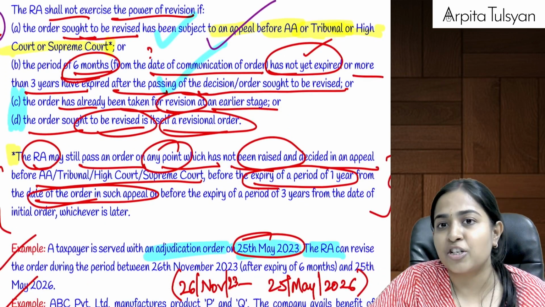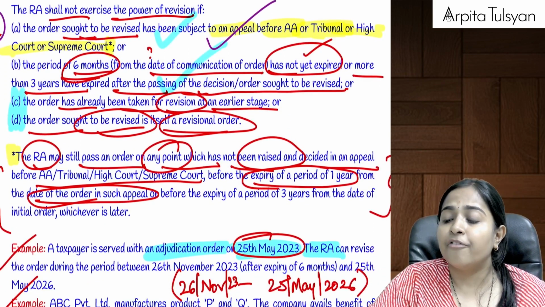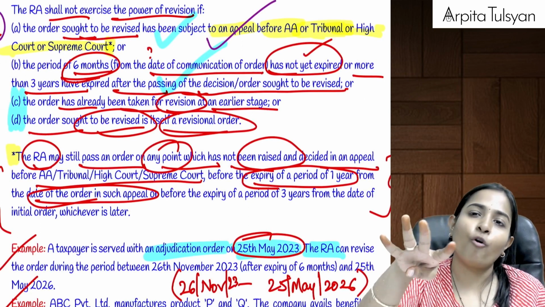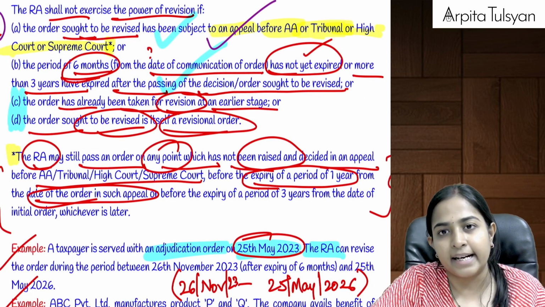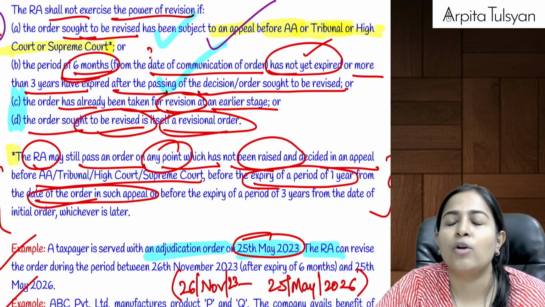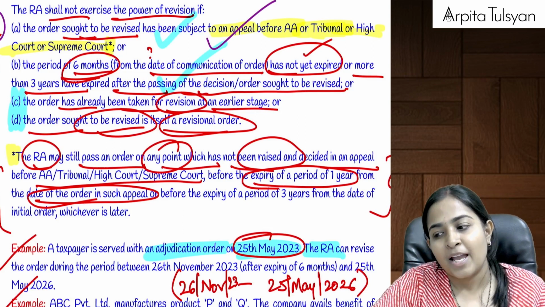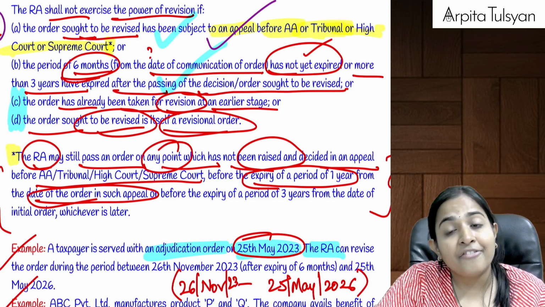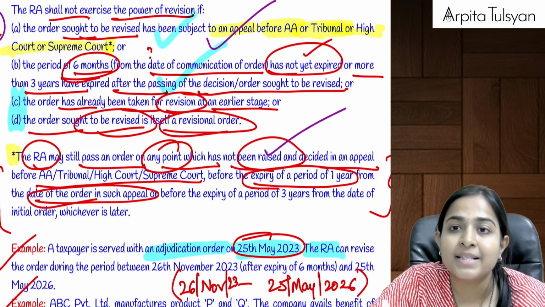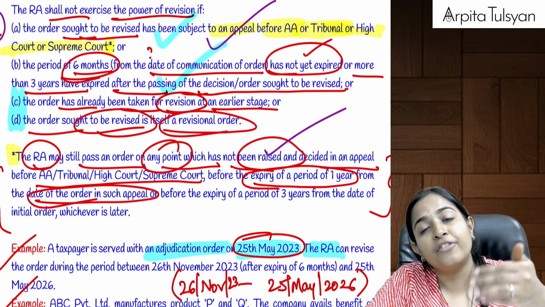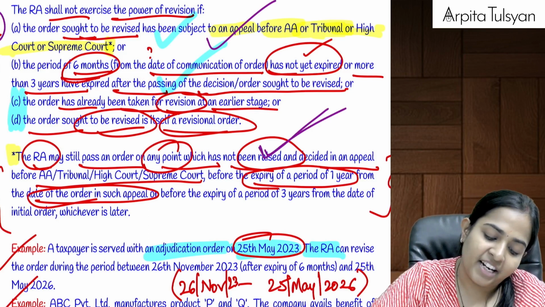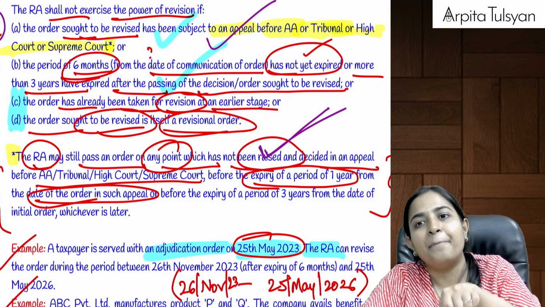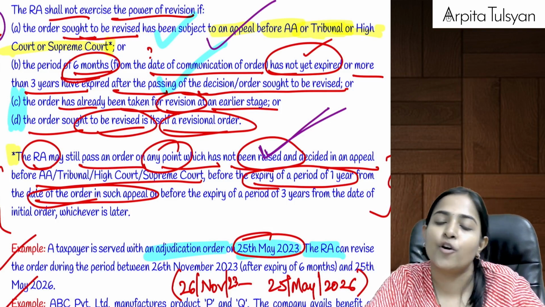But can there be such a possibility that we went for appeal? There were 6 matters totally. Only for 4 matters the appeal was decided, and 2 matters were not at all subjected to appeal. So for those 2 matters which were not subjected to appeal, can the revisional authority do the revision? Yes, definitely it can, and there will be a time period for completing the revision of these 2 matters.